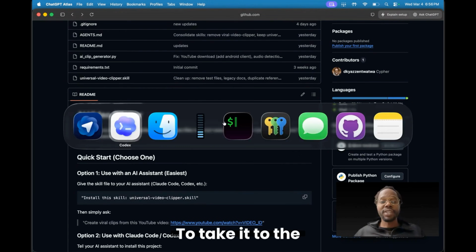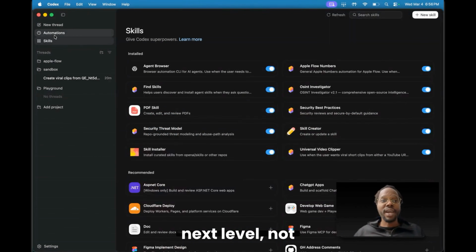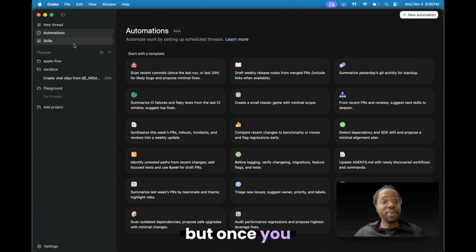But once again, this is just showing the true power of AI, your own workflows, and then automating all of that. And to take it to the next level, not going to go too deep into this, but once you have something workable, then you could go into the automation area of Codex. So since I like that skill, maybe I could say, hey, Codex, every week, check my newest YouTube videos and then convert them and drop them into a folder. And just like that, you're automating certain aspects of your workflows.